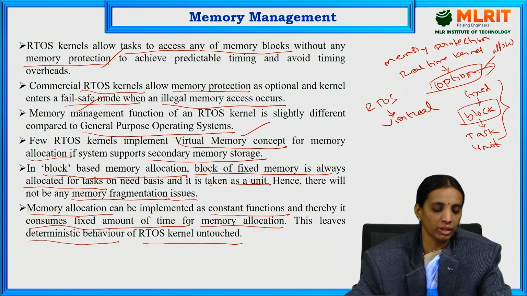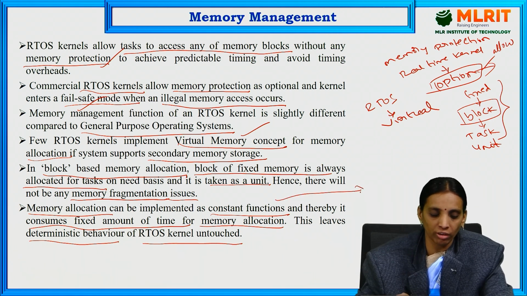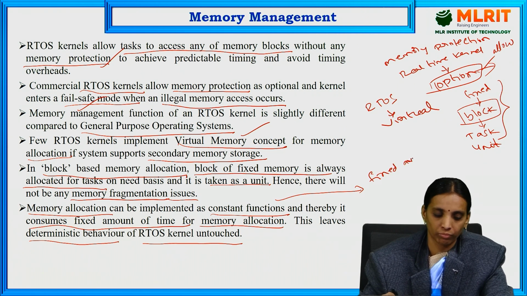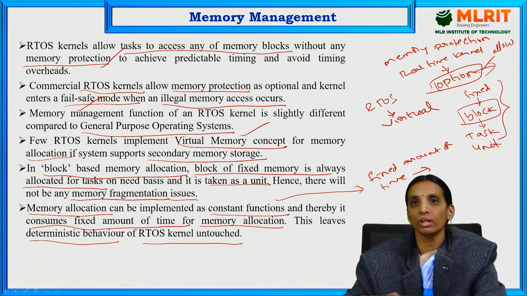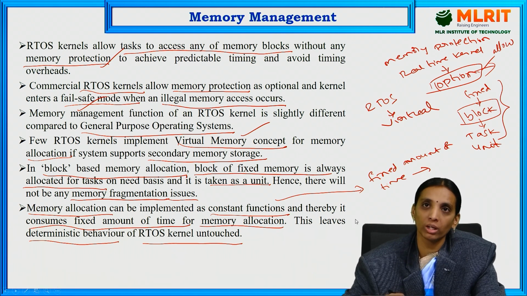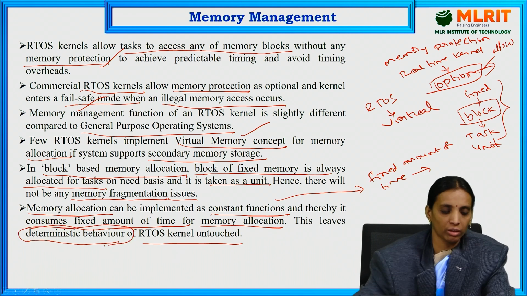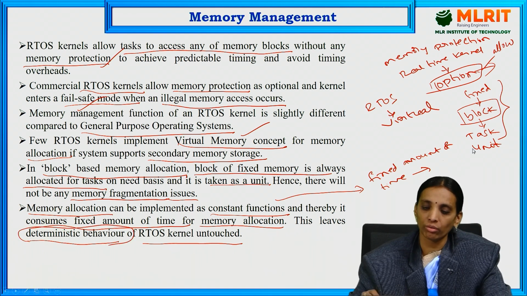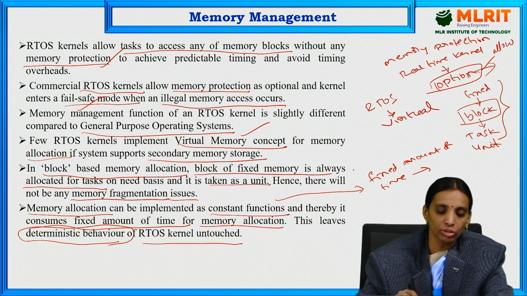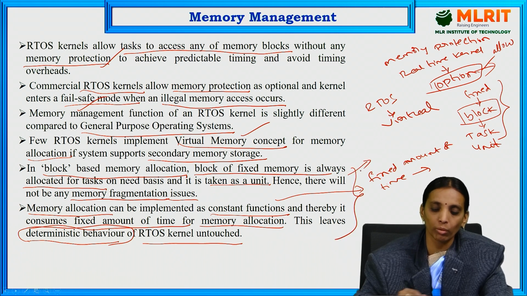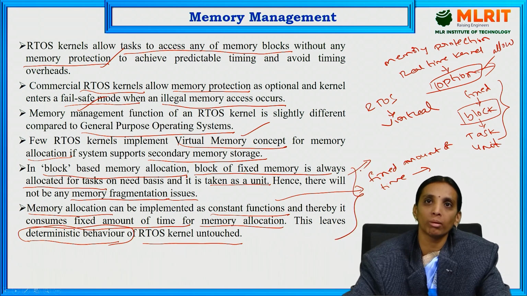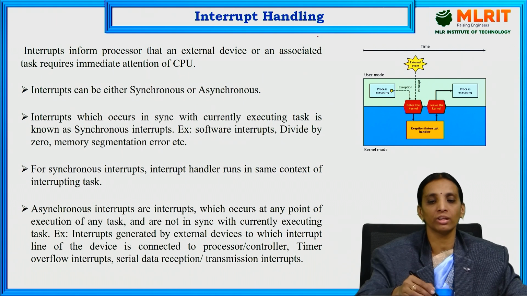So, if memory allocation is implemented as a constant function, then a fixed amount of time is needed for memory allocation. If we are fixing the time for memory allocation, then it will meet the deterministic behavior of the RTOS kernel. So, that's why, when compared with these two methods, it will be the more preferable method for allocating memory to an RTOS. Next, interrupt handling service.